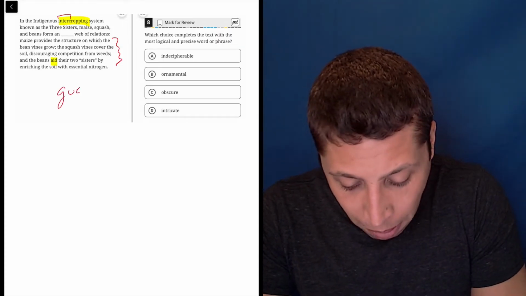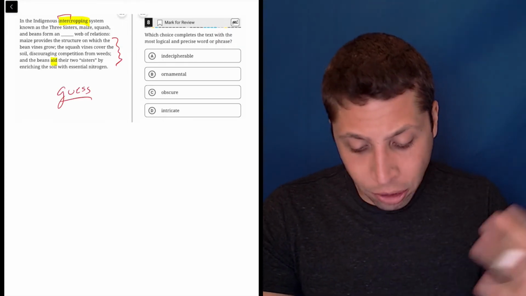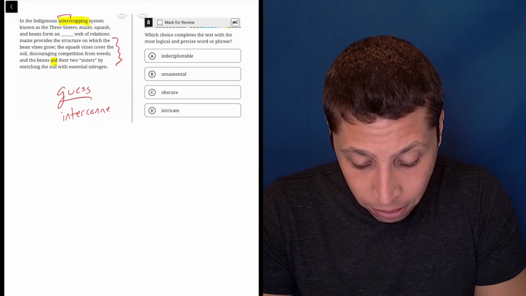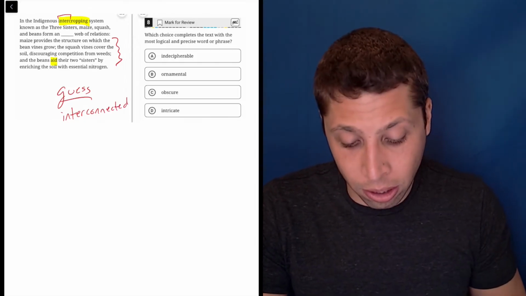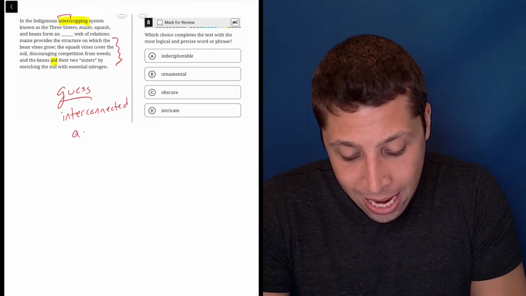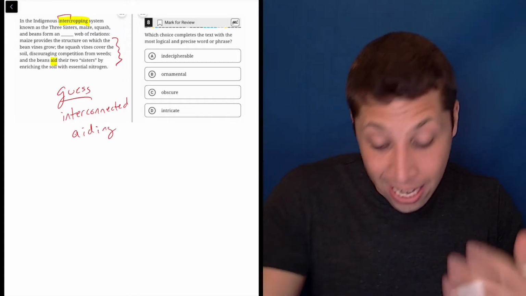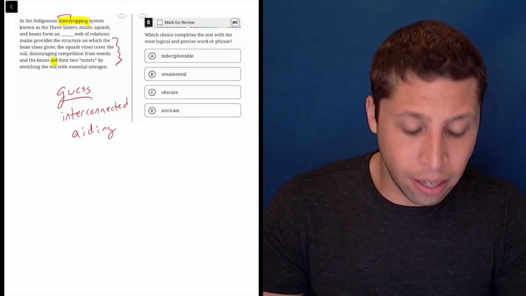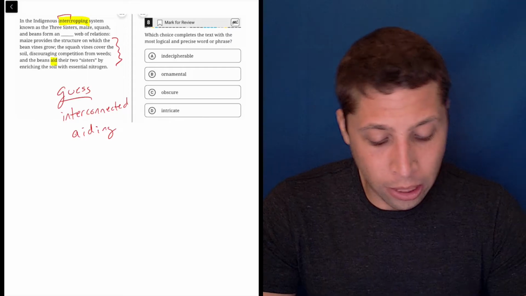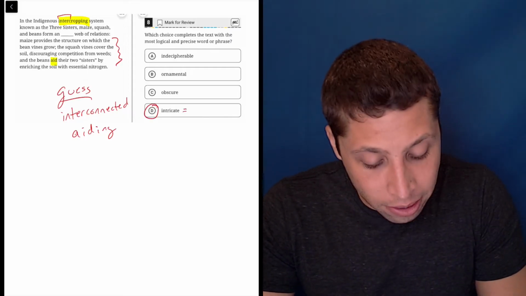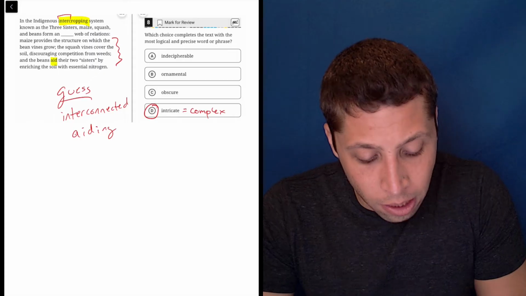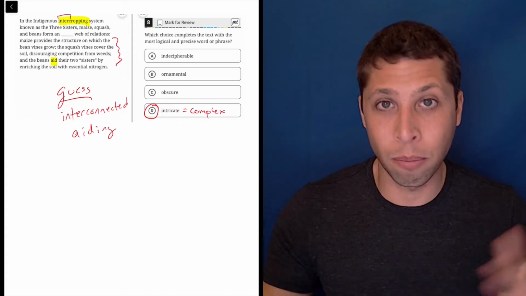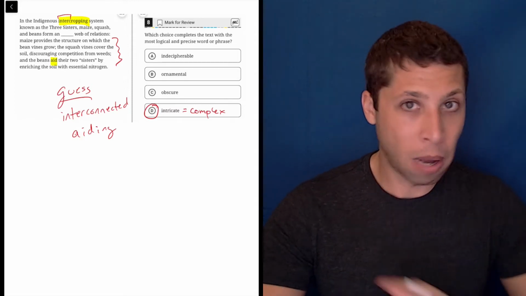So what is the guess for my blank? The maize, squash, and beans form an interconnected, there's that prefix again, interconnected web of relations, or, to steal the word aid, an aiding web of relations, they're helping each other. So something like that. And then there are some difficult words here. Hopefully you know what intricate means. It basically means complex. So in this case, yes, that fits. Interconnected, they're all helping each other. It's a complex system where they all work together. So this is a perfect fit.